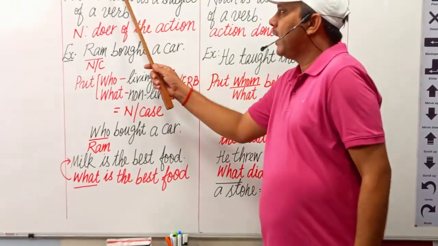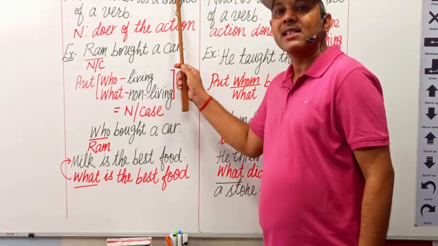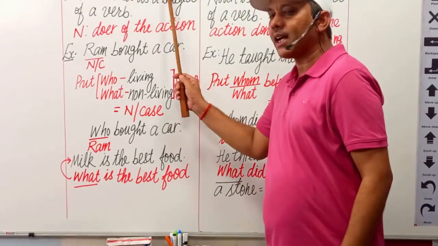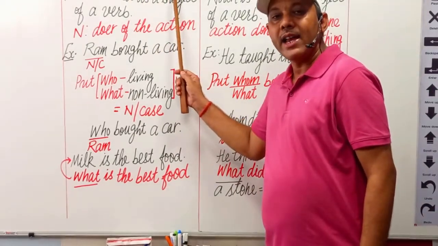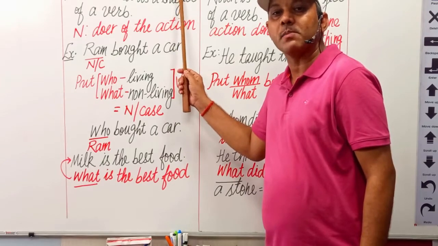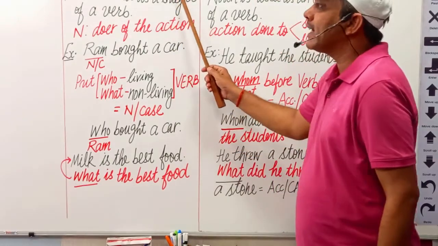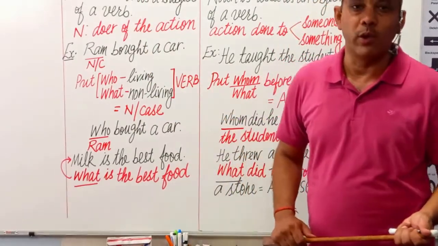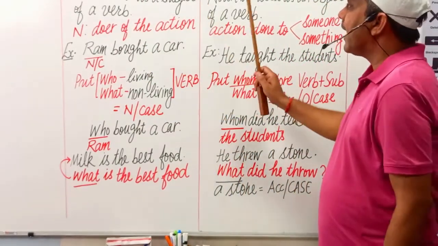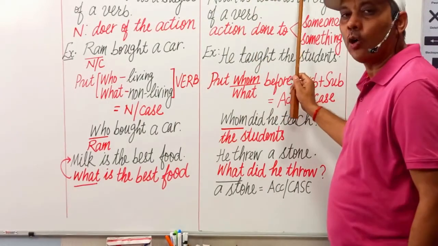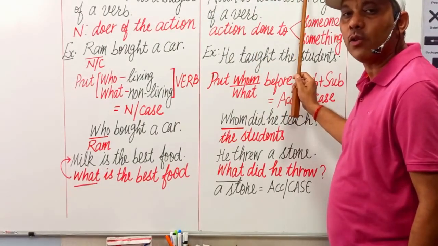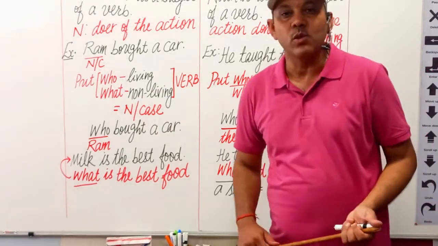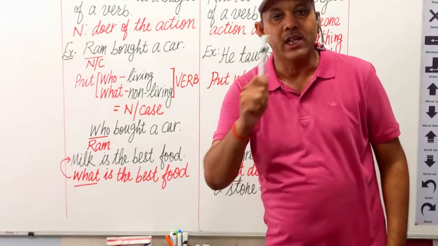आइए हम देखते हैं. जैसा कि इसका दूसरा नाम है सब्जेक्टिव केस. इस नाम से ही स्पष्ट है कि जब नाउन सब्जेक्ट के लिए यूज होता है, when noun is used in place of a subject in a sentence, then it is known as subjective or nominative case of noun. But when a noun is used as an object in a sentence, object of verb, then it is known as accusative or objective case of noun.